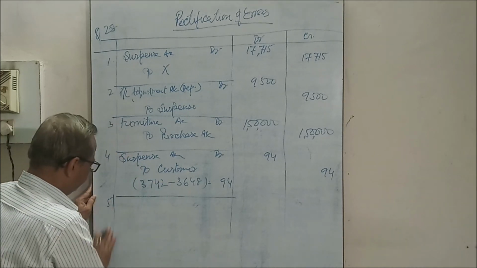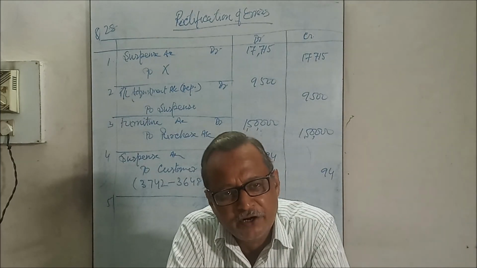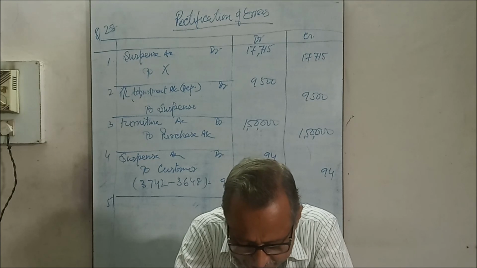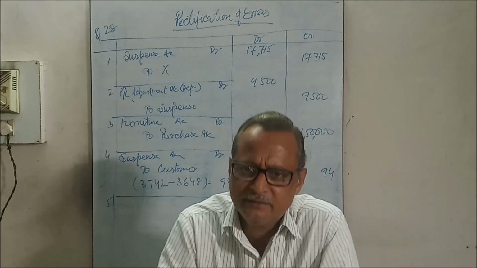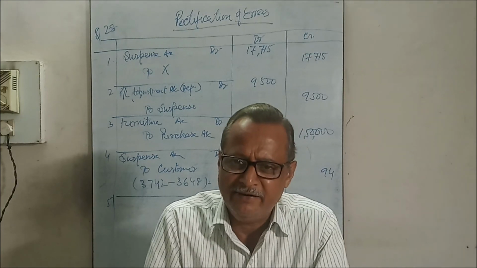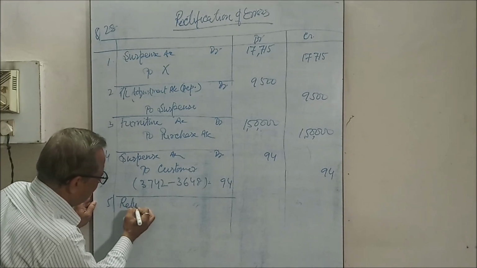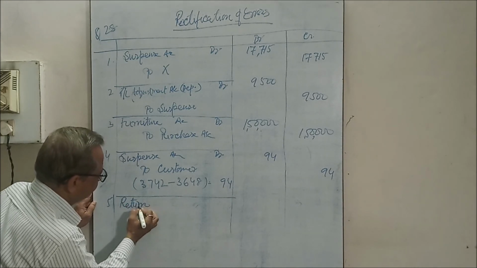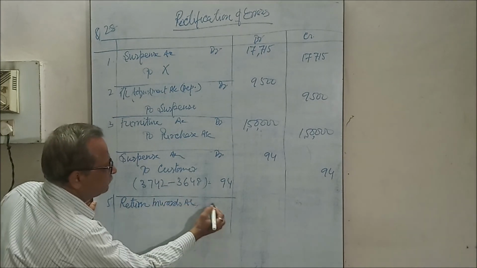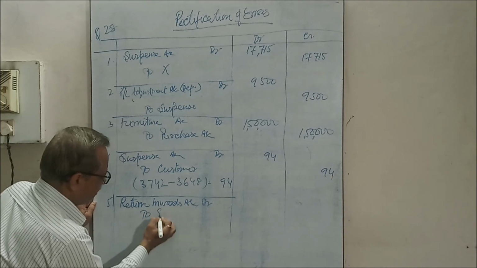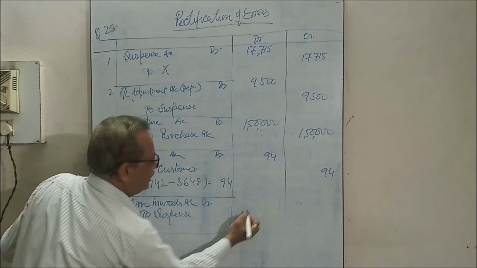Now the fifth item, the total of the inward return. Inward return means sales return. It has been added 900 short. Sales return was added short, under casting. Single sided error, debit item. So return inwards account debit to suspense account, 900.